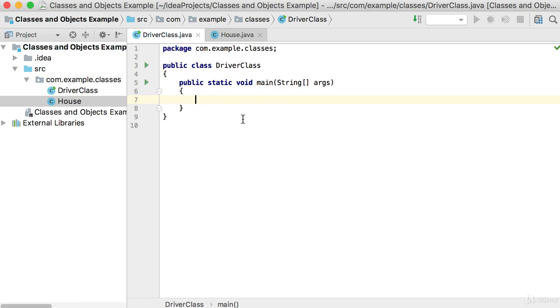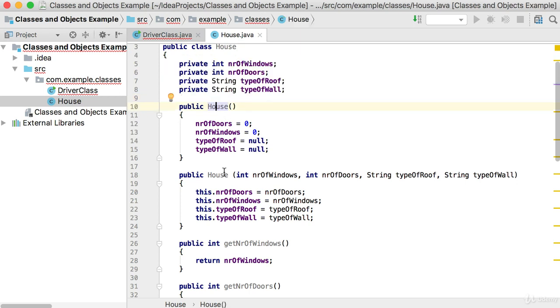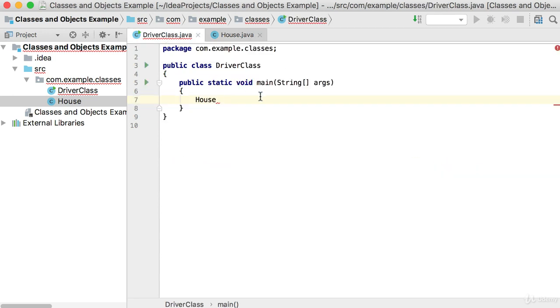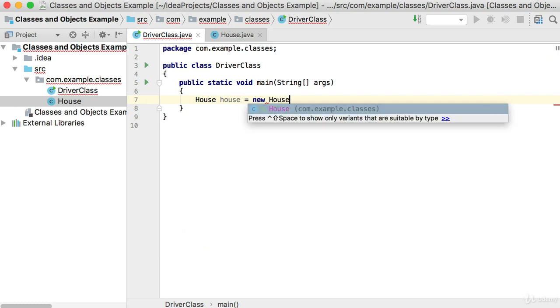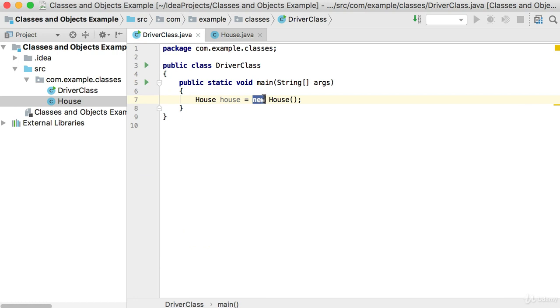So let's go to the driver class now and see how we can create a new house object. There are 2 ways of creating this house object now, because we have 2 constructors. We've got a constructor that accepts nothing, and we've got a constructor that accepts 4 values. Let's start with the one that accepts nothing. We're going to say house equals new House. Remember, in Java, after the new keyword, you are creating a new object. What gets saved into this house variable now? This house variable will hold the memory location of this house object.